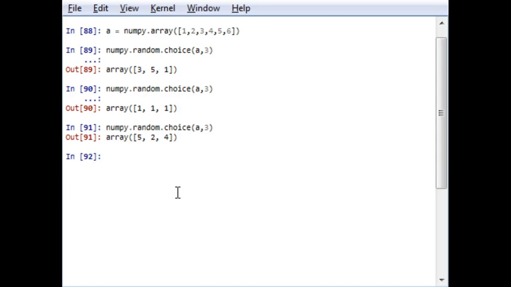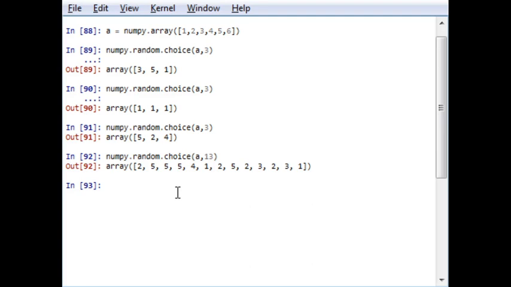So while using this function, random choice, no doubt, a subset is not the exact word to say, but only for understanding, it will generate an array from the target array using the number of elements. Instead of 3, if I write 13, it will generate an array of size 1 by 13 with the elements available in the target array A.